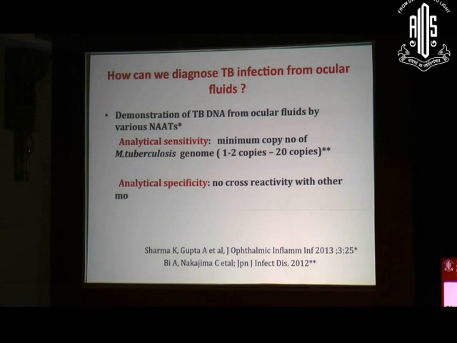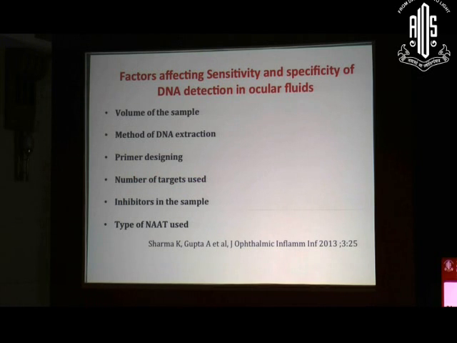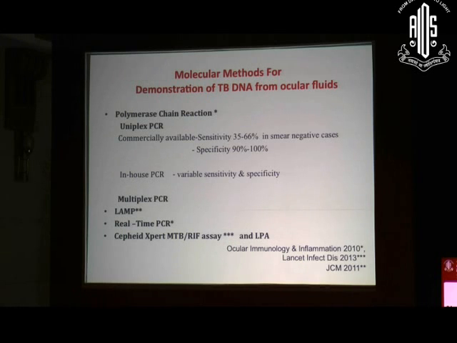What are the different factors? These are the volume of the sample, and technical points like the method of DNA extraction, primer designing, the number of targets you are using, inhibitors in the sample, and the type of nucleic acid amplification technique you are using in your setup. These are the main factors which can really make a difference in the diagnosis of tubercular uveitis. So I will be discussing these with you in this talk.